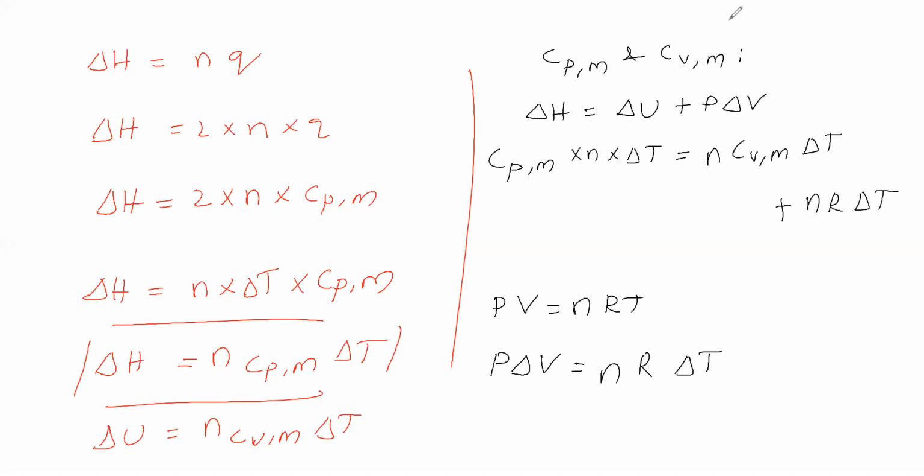What gets cancelled? Delta T we will cancel, then n we will cancel. So what is the remaining? You see that the remaining is CPM is equal to CVM plus R. Therefore, Cp minus Cv is equal to R. It is the relation between Cp and Cv. So we have seen the relation between Cp and Cv.